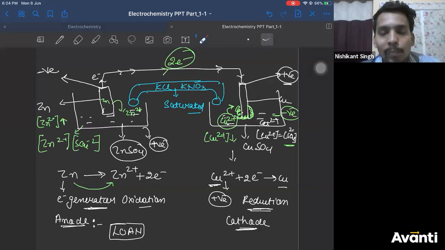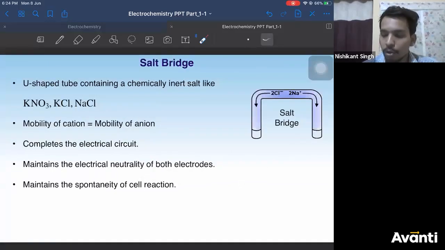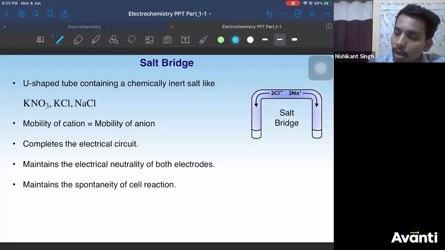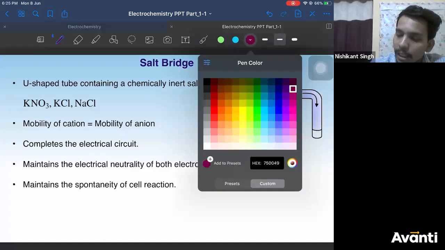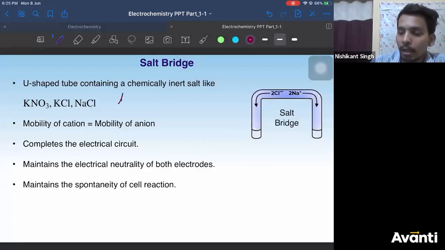Right. Now let me come to that. There is another function. We'll not touch that now. So you see here, this is the salt bridge. We have mentioned it separately: a U-shaped tube containing an inert salt like KNO3, KCl, NaCl, right? Those salts which are inert. The second condition for a salt to be used as a salt bridge, which is very important, is mobility.